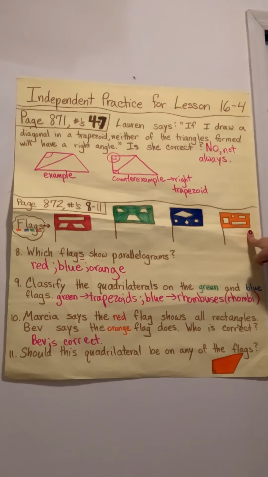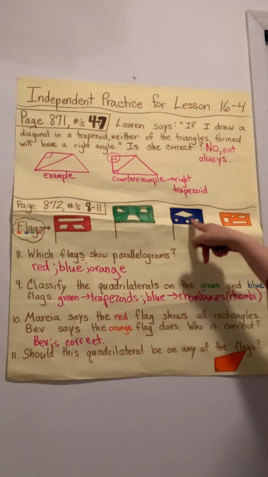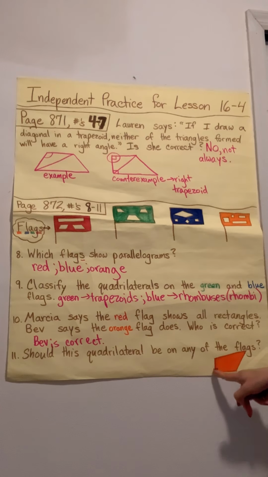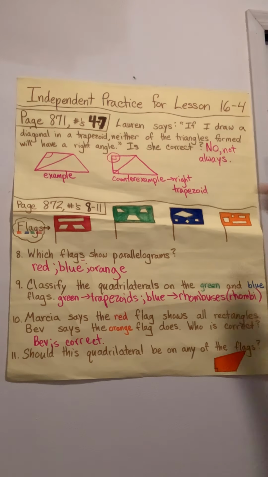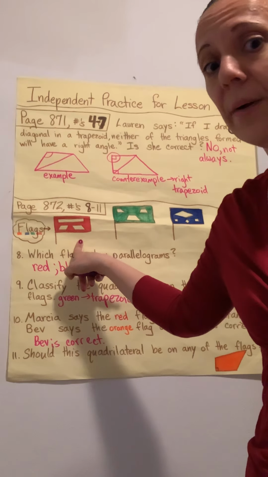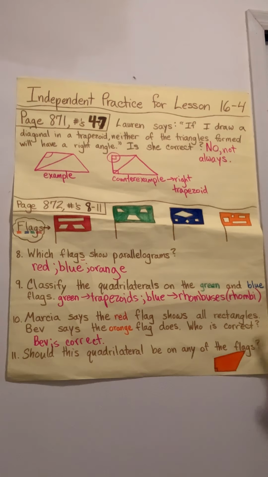So I certainly cannot put it here on my square and rectangle flag because it does not have all right angles. It only has one. I certainly cannot put it here. This is my rhombus flag, and that has 4 equal sides, and these sides are clearly different sizes. Okay, I definitely cannot put it here. This is my parallelogram flag, and certainly these sides are not parallel.